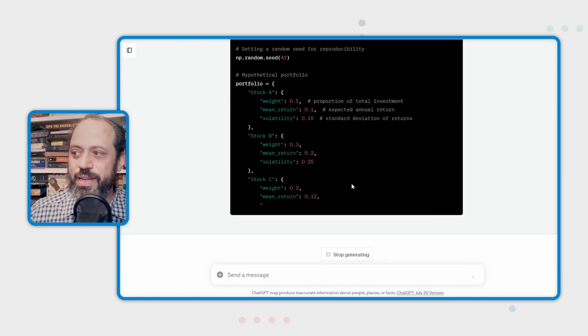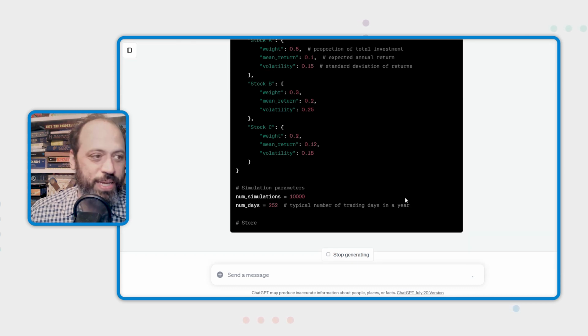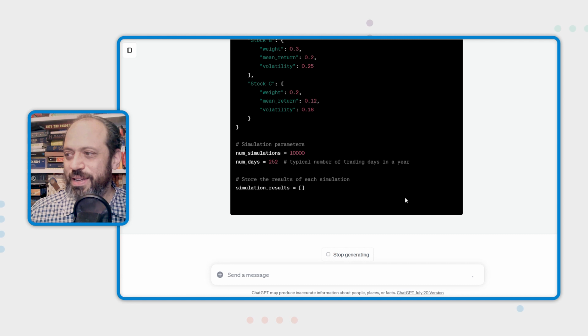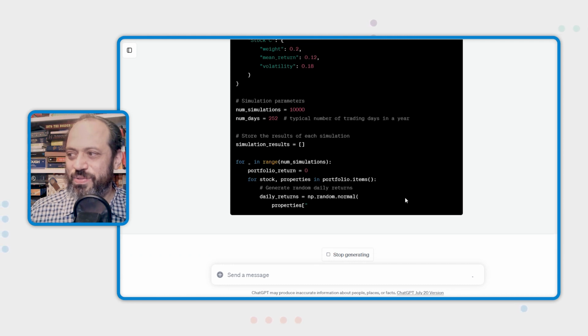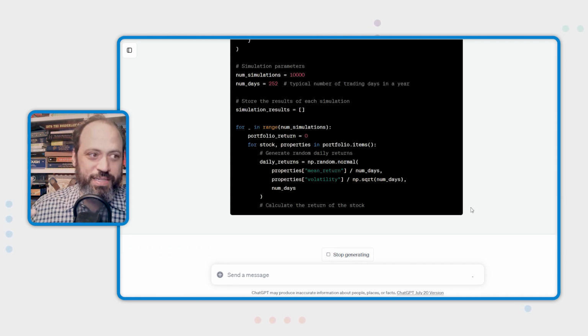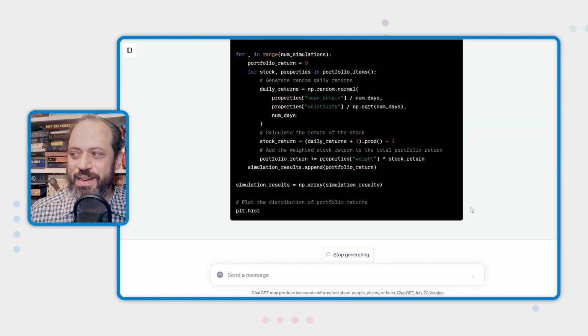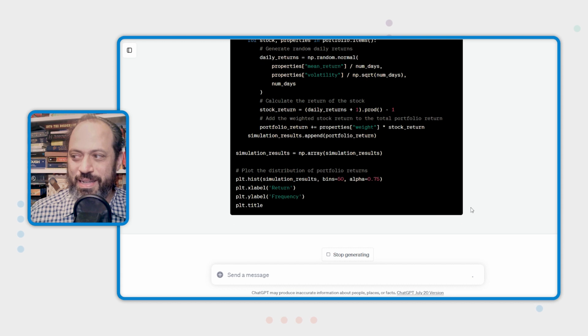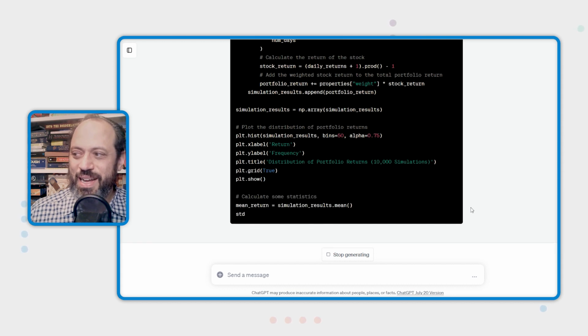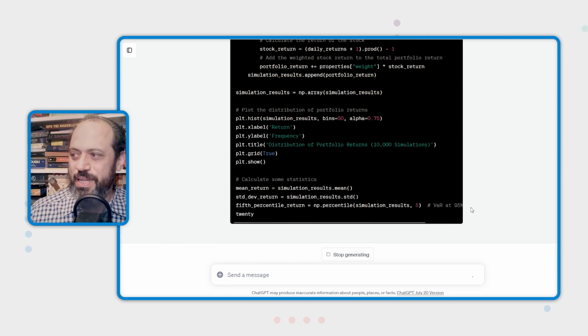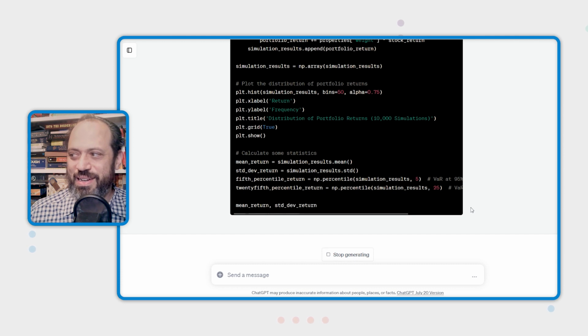You can see what it's actually doing is writing code as we go, that it is dynamically running. And we'll see what the answer is for all of this, but I am not touching this at all. This is 100% AI-written code by the AI to come up with the results that it thinks is the right thing to do, which is pretty incredible. So let's take a look here as it goes ahead and does that. We don't have to worry about the code. If there's a mistake, it'll fix those mistakes for us, but we'll see what happens.